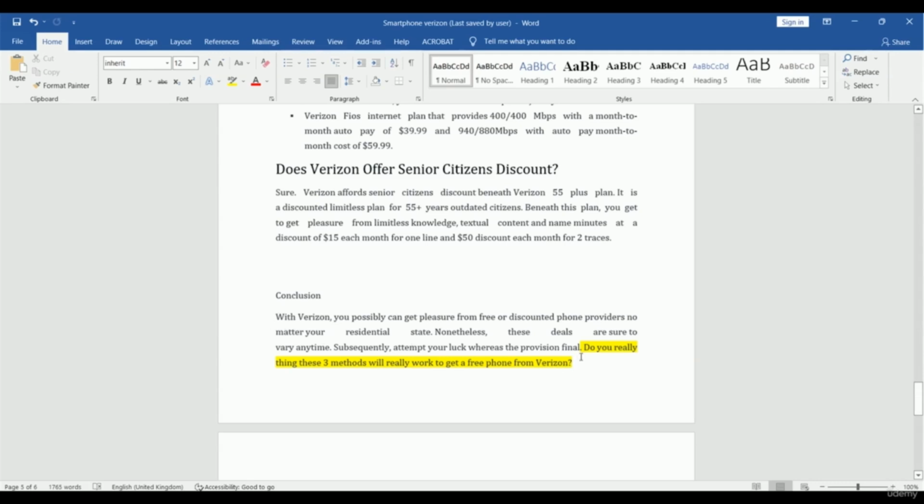And the most important thing is you must put a question in your conclusion. At the yellow mark area you can take a look: Do you really think these 3 methods will really work to get a free phone from Verizon? When you place a question in the conclusion, it will increase the engagement of the audience with your article. Because if you have a blog post or a comment section on your article, the audience will write an answer, or ask a question, or try to answer your question.